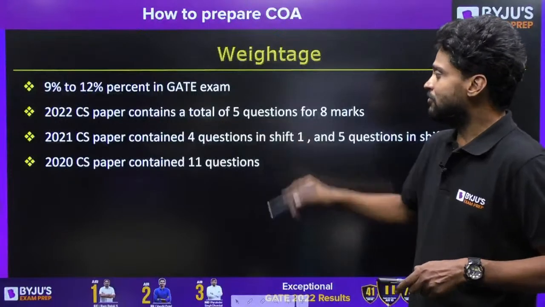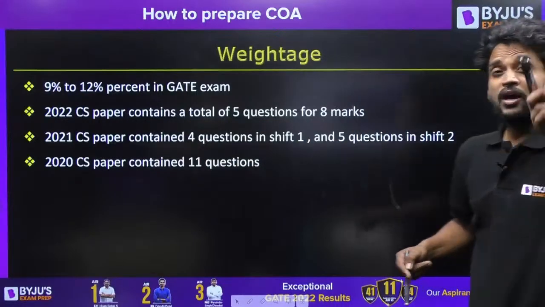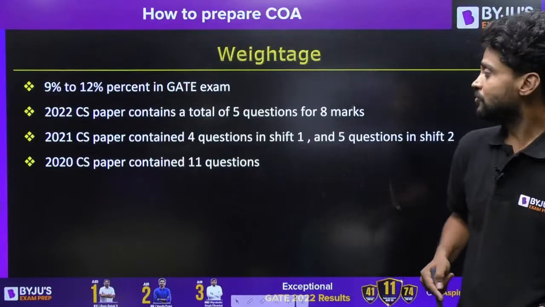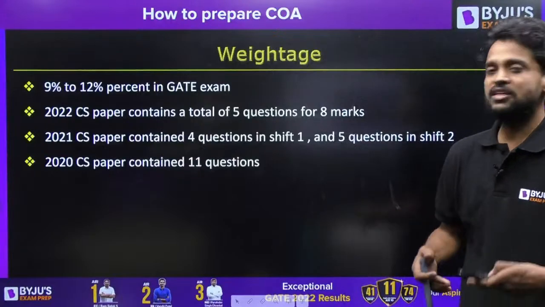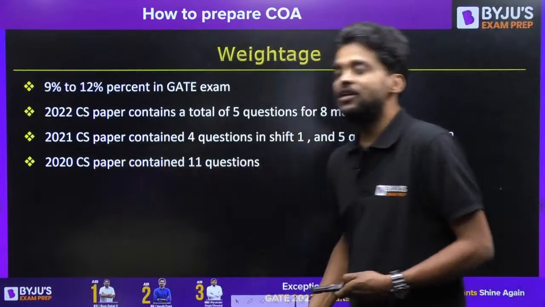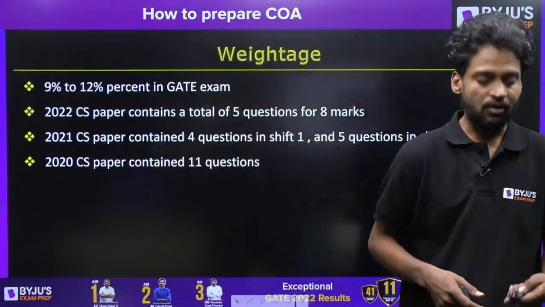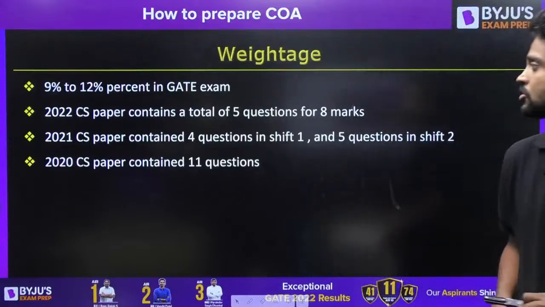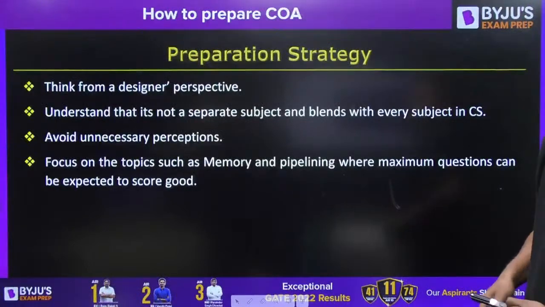In 2021, we had 4 questions in shift 1 and 5 questions in shift 2. To remind you again, in 2021 the papers were held in 2 shifts. In 2020, we had altogether 11 questions in computer architecture and organization. So the weightage of the subject is anywhere between 9% to 12%.